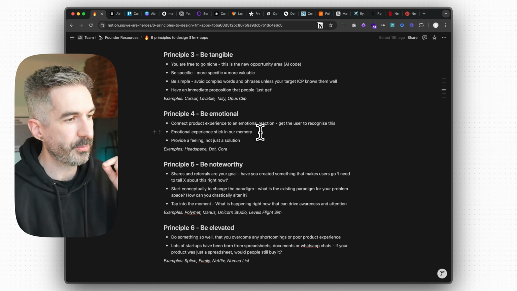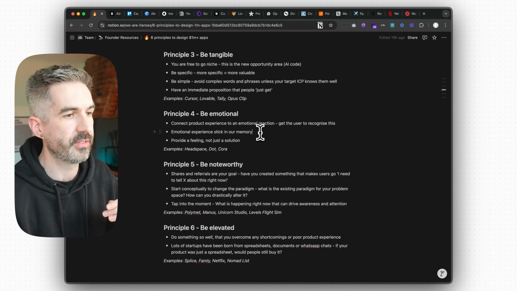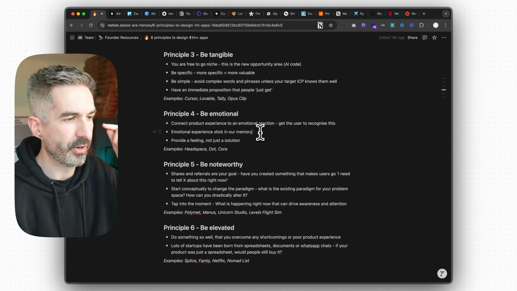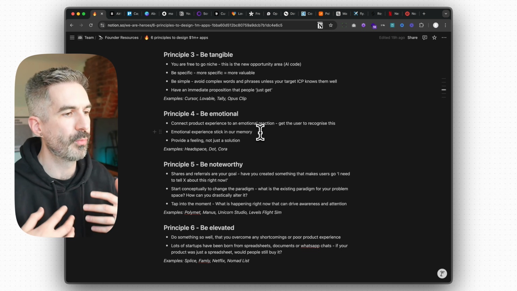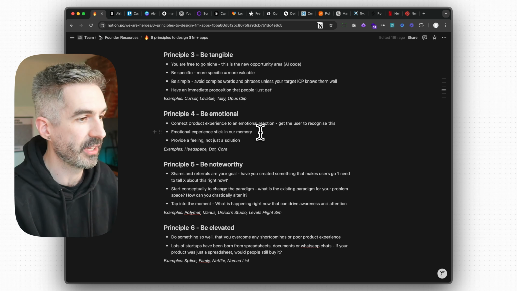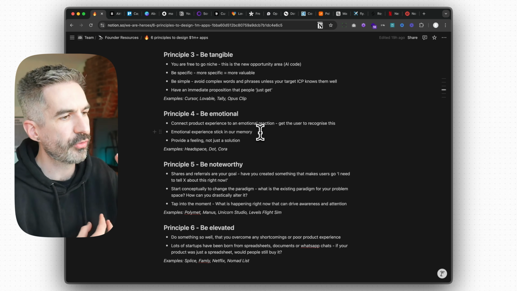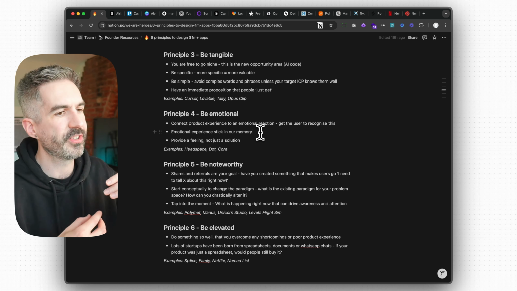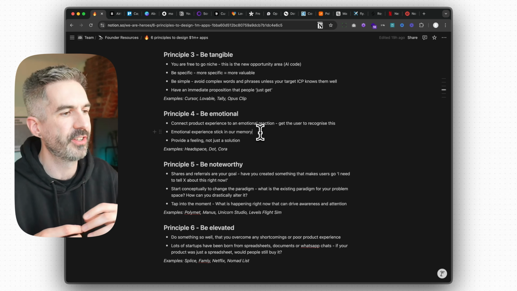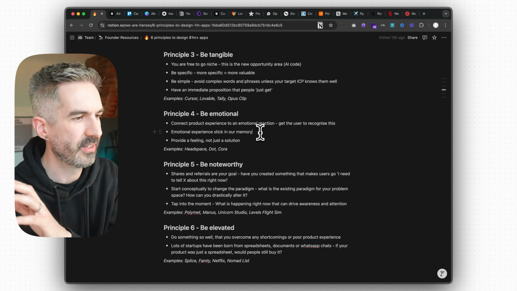So emotional experiences, whether they're negative or positive, stick more in our memories, and that makes it easier for us to build habits, and also it makes us more likely to go back and use that thing or do that thing again. So we're trying to trigger a positive emotional reaction, and then we want to connect that emotional reaction to the act of using the product.